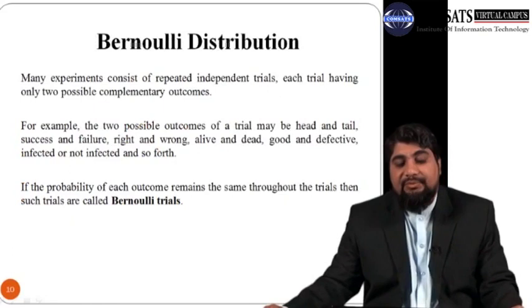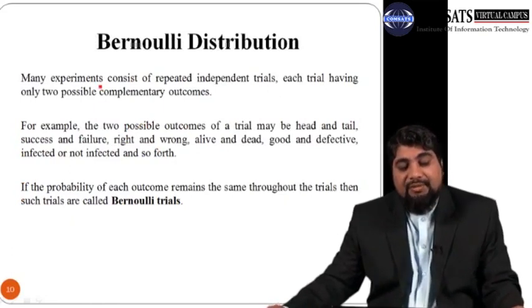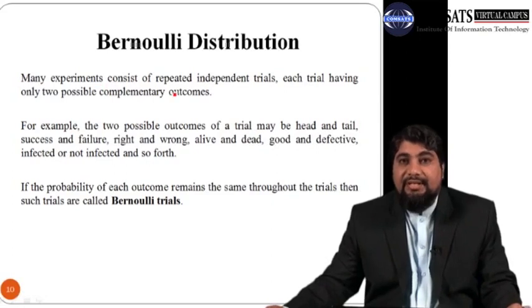So let us start with the Bernoulli distribution. Many experiments consist of repeated independent trials, with each trial having only 2 possible complementary outcomes. For example, the 2 possible outcomes of a trial may be head and tail.